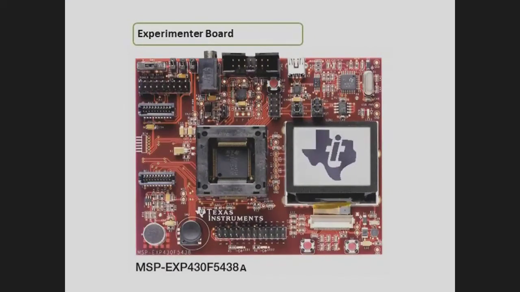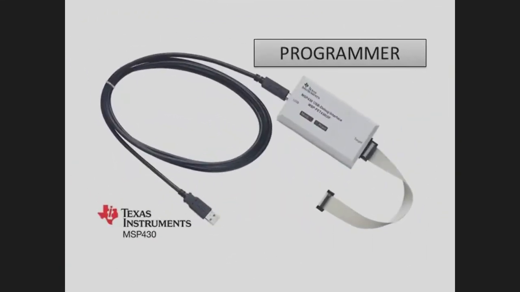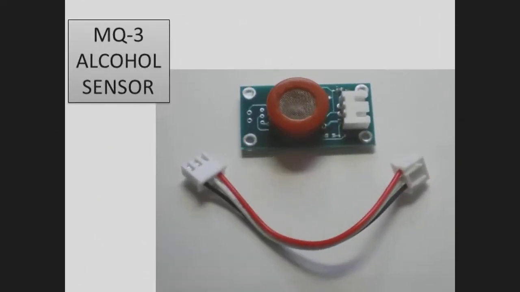This is the MSP430F5438A experimenter board that we have used in the project. This is the programmer that we have used in the project. The alcohol sensor that we have used is the MQ3 sensor.